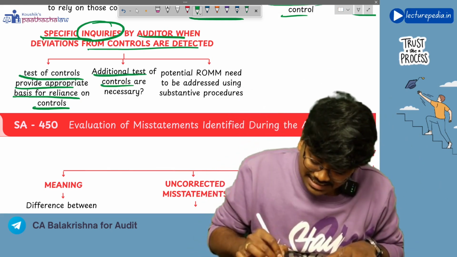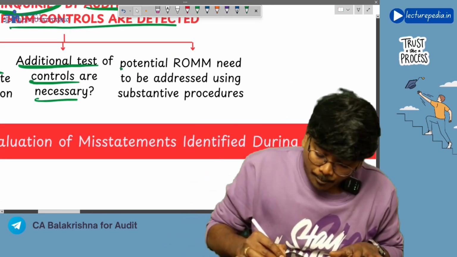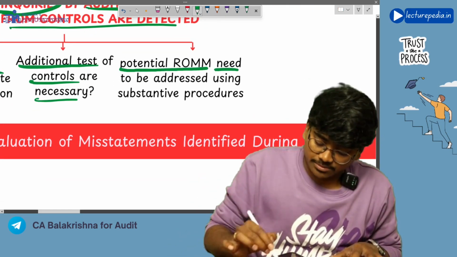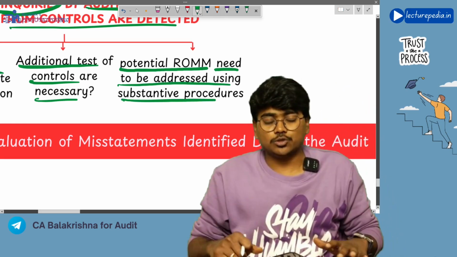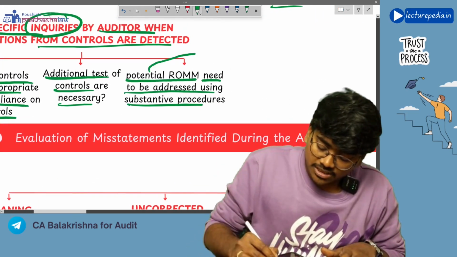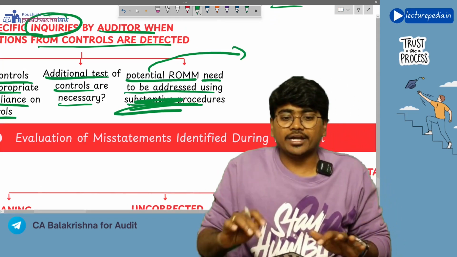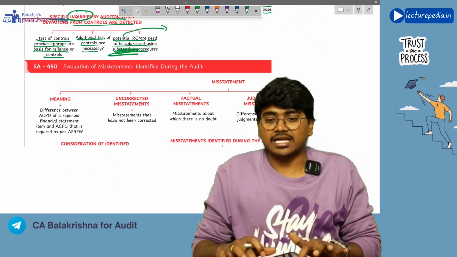Next, additional test of controls are necessary, and potential risk of material misstatement need to be addressed using substantive procedures. Potential means the risk of material misstatement that might occur in future that needs to be addressed by performing detailed audit procedures. Substantive means detailed.